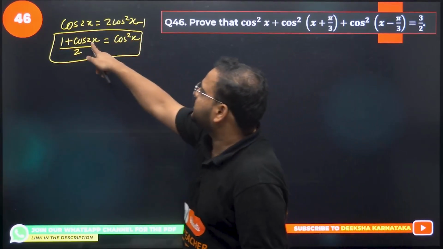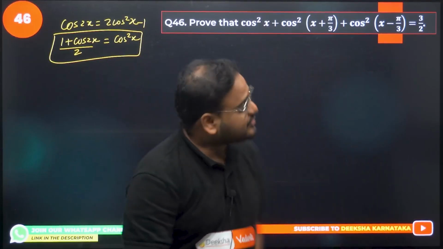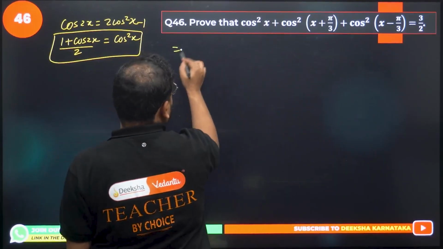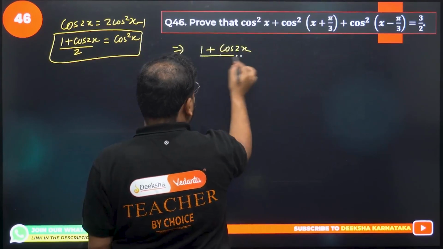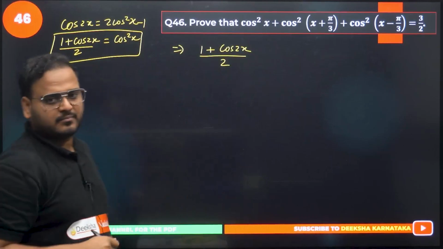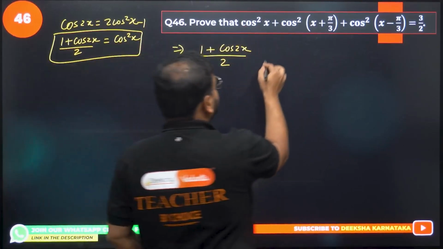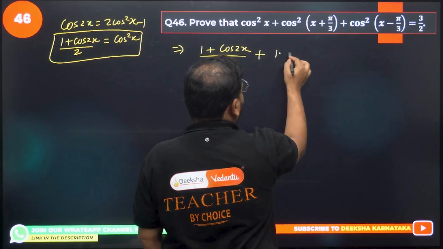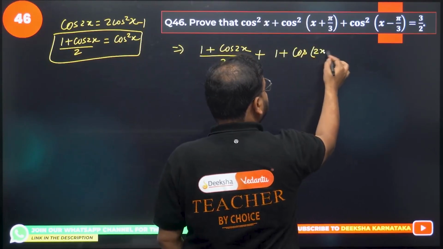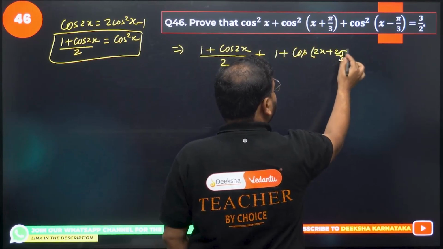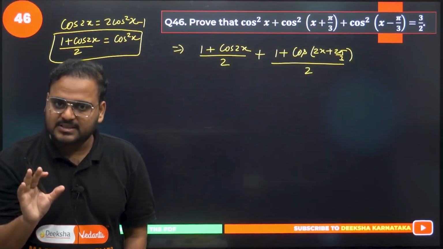Here we have x, this becomes twice the angle, 2x divided by 2, okay? Let's check. I can write this for this term first: 1 plus cos 2x by 2. This is very simple. Basically this cos square x is the formula itself, okay? What about this next one? This is again extremely simple. 1 plus cos 2 times of this angle, right? So it will become 2x plus 2 pi by 3 divided by again 2. I hope this is making sense to all of you.